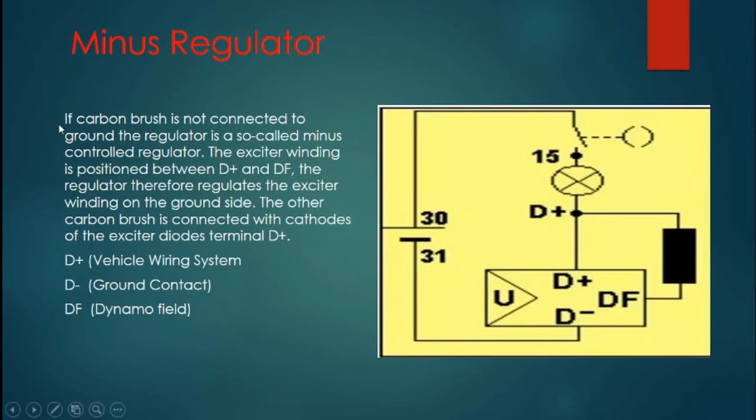So the minus regulator: you can see if the carbon brush is not connected to the ground, the regulator is a so-called minus controlled regulator. The exciter winding is positioned between D plus and D minus. You can see also in the figures, this is the exciter winding. This exciter winding has one side DF and the second is D plus. The regulator therefore regulates the exciter winding on the ground side. It regulates from the ground side, therefore it is called a minus regulator.